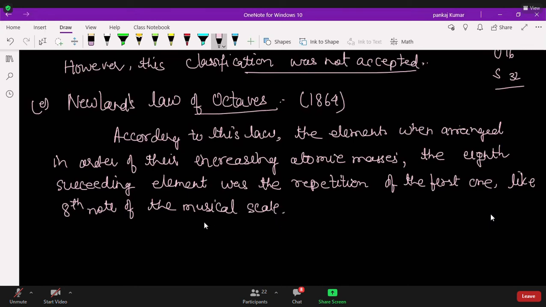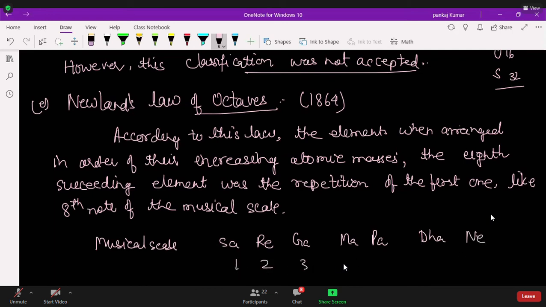Okay, so we can see the musical scale. First, to write the musical scale: Sa, Re, then Ga, then Ma, then Pa, Da, then Ni. So now we can write the elements 1, 2, 3, 4, 5, 6.